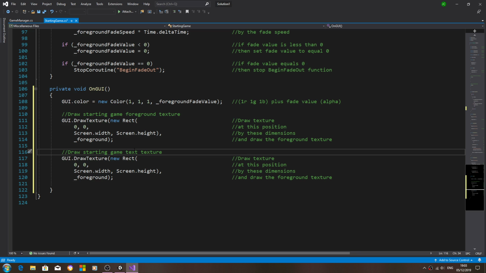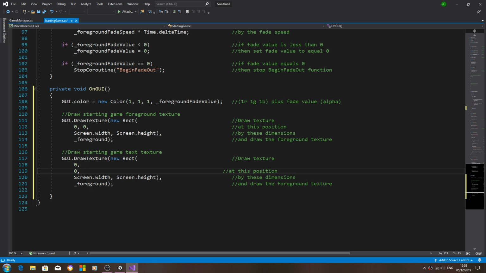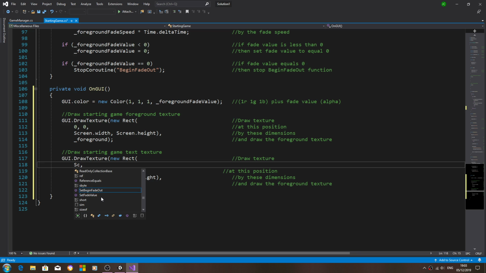So I'll change the comment to text texture. So we'll actually break this up. I'll break up the two zeros. We'll replace the first 0 with Screen.width divided by 2 minus, and then in brackets,